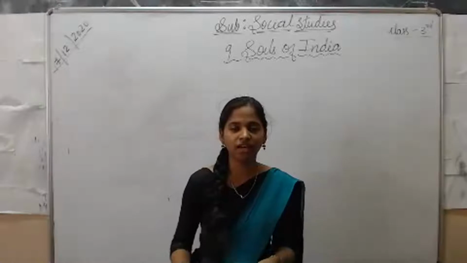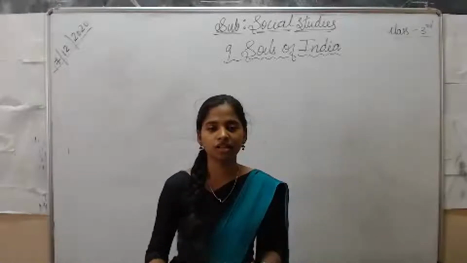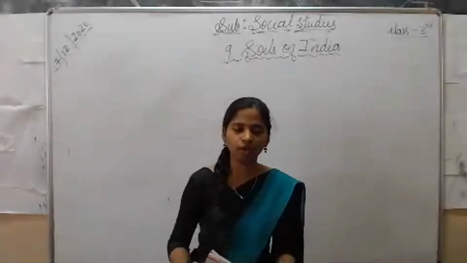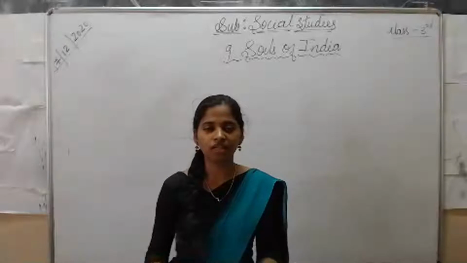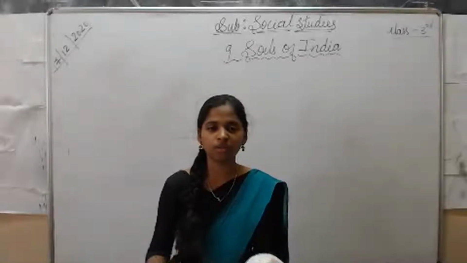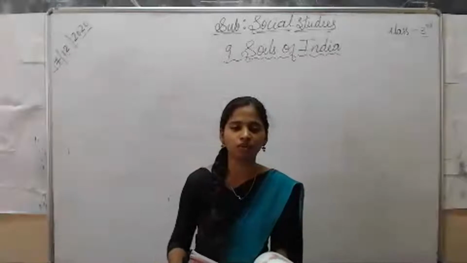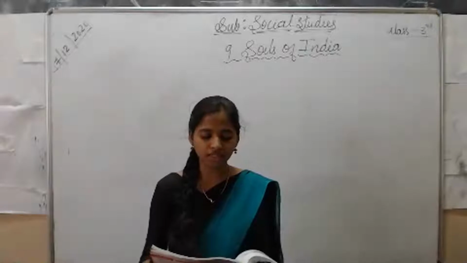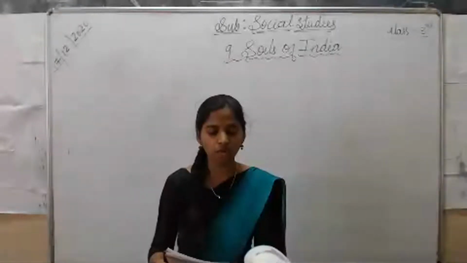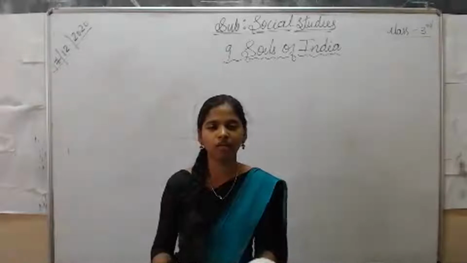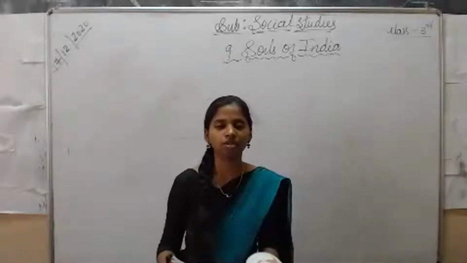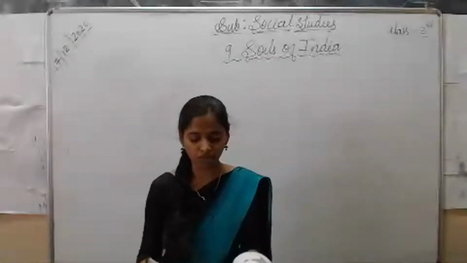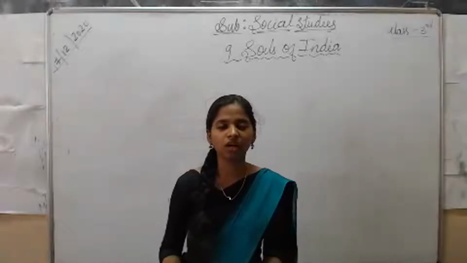You can find this kind of alluvial soil in the northern states of India. These are very rich in minerals and crops can easily be grown here. The crops grown extensively here are rice, wheat, maize, tobacco, sugarcane, oil seeds, pulses, and jute. In this soil we can also grow fruits as well as types of vegetables which are suitable for the northern weather. That we have discussed in your previous class.